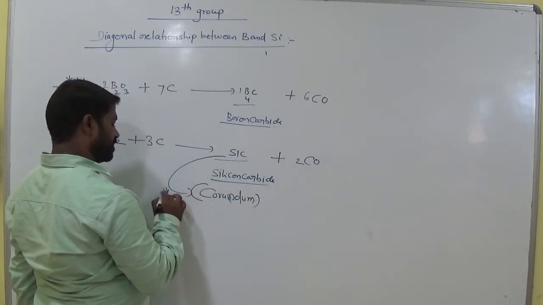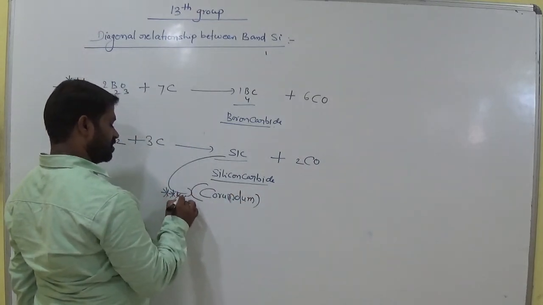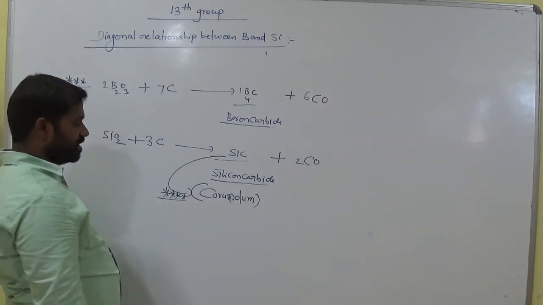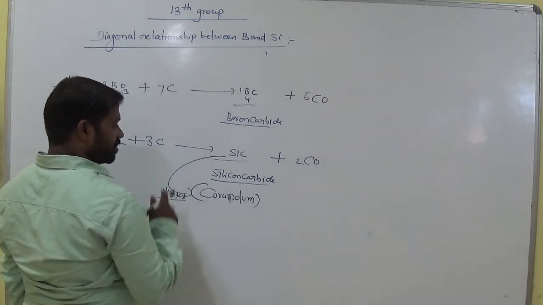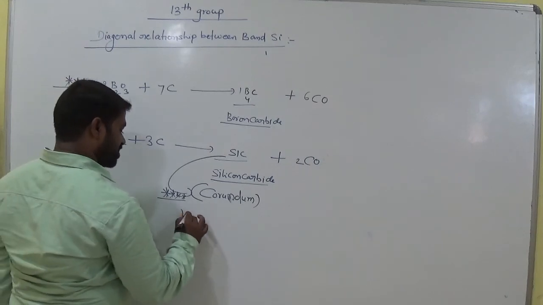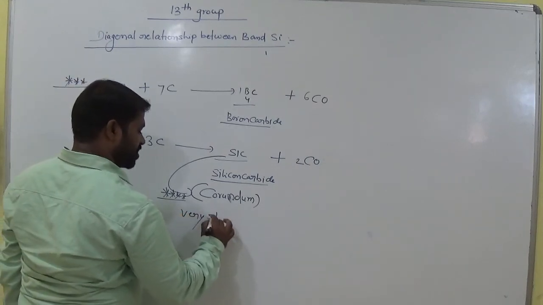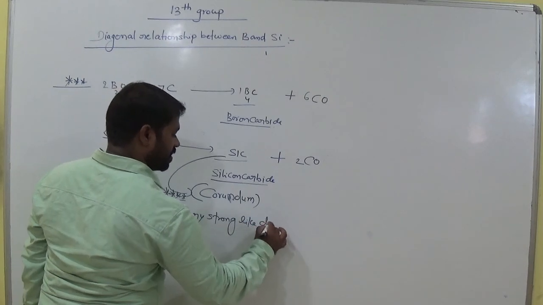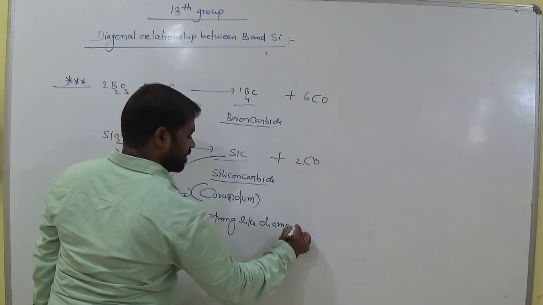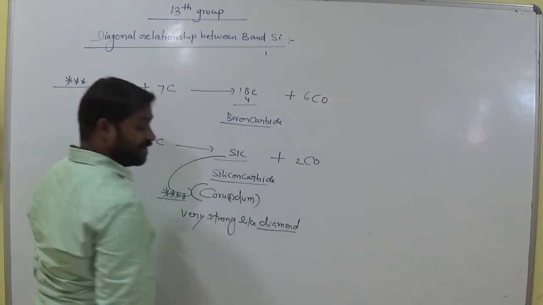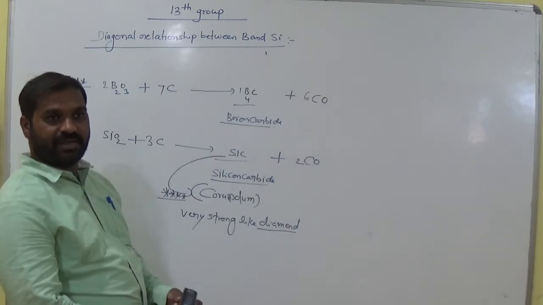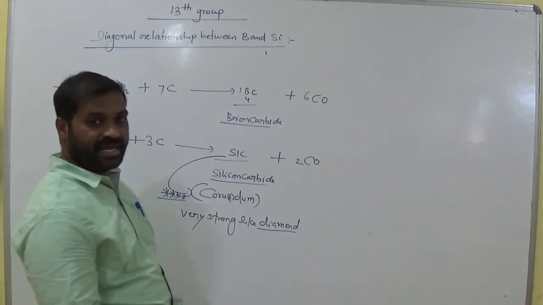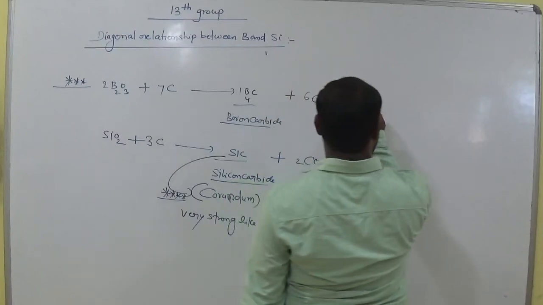So this is very important also. What we call it is corundum. Okay. Silicon carbide, another name is corundum. It is very strong like diamond. Diamond is very strong, you know. In the same manner, this silicon carbide is also very strong, it acts like diamond.